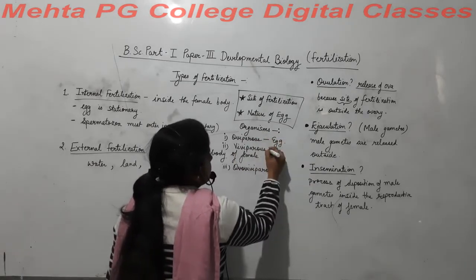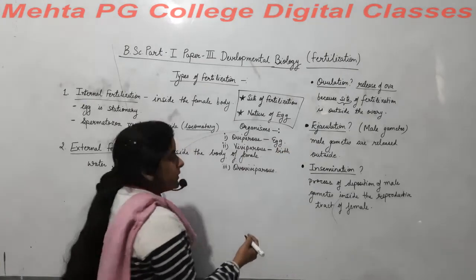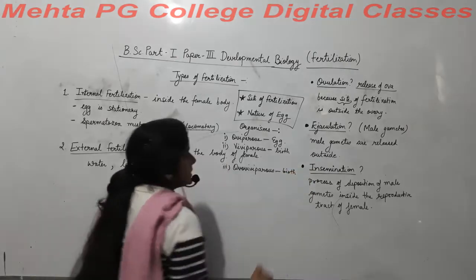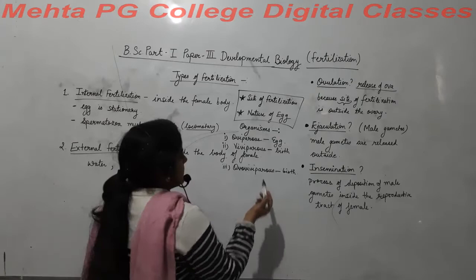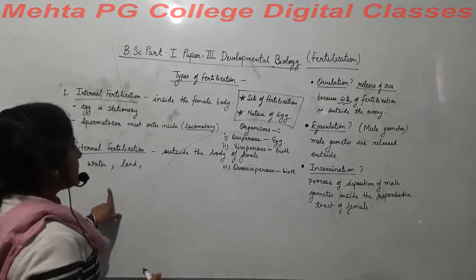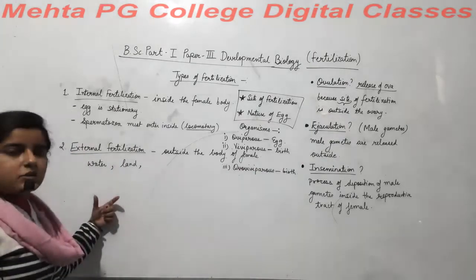Viviparous give birth directly to the organism, and ovoviviparous also give birth directly to the organism. So we can say that viviparous and ovoviviparous organisms proceed under which kind of fertilization?